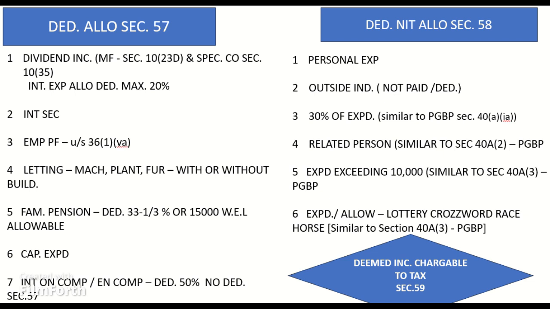Point 5. In the case of income in the nature of family pension, a deduction of a sum equal to 33 1/3% of such income or 15,000 Indian rupees, whichever is less, is allowable.